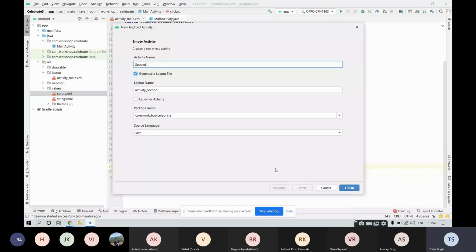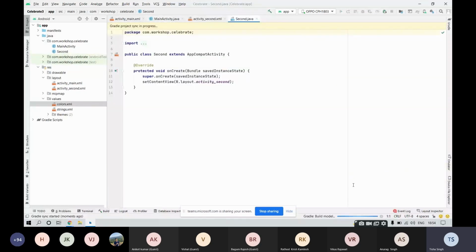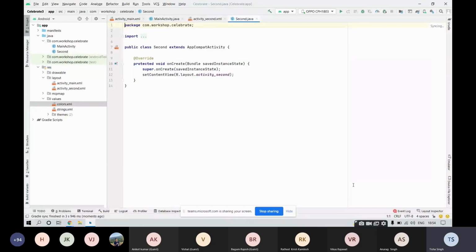Now you can see that we are able to get the next screen, that is the next activity to which we will be navigating. For this activity we again have an XML and a Java file. So come again to MainActivity.java. Inside MainActivity.java, we were at this click function, right? So we need to navigate from one screen to another.